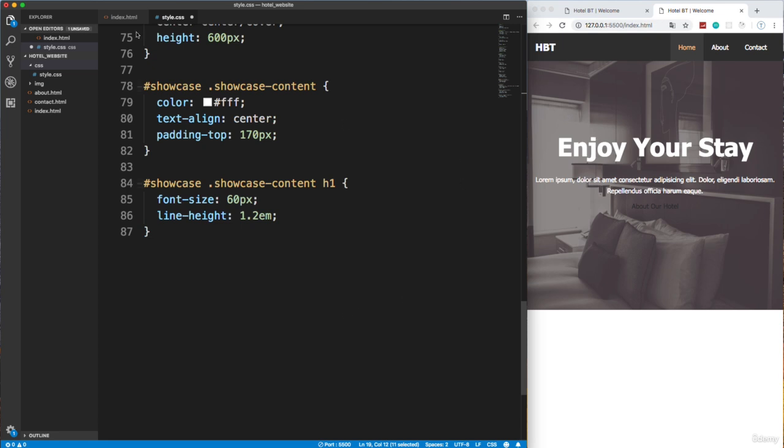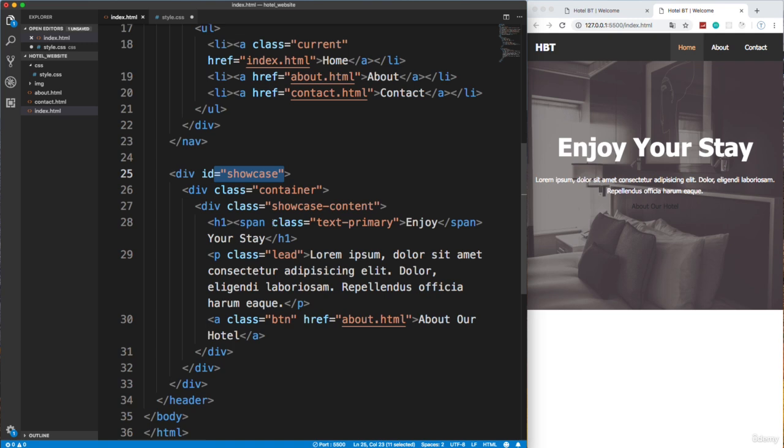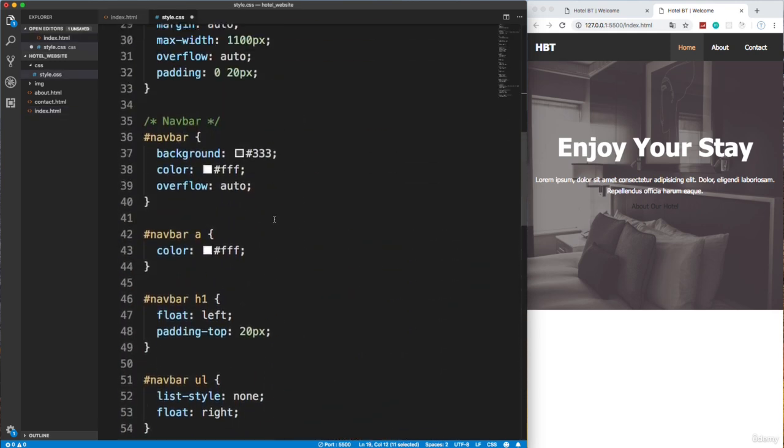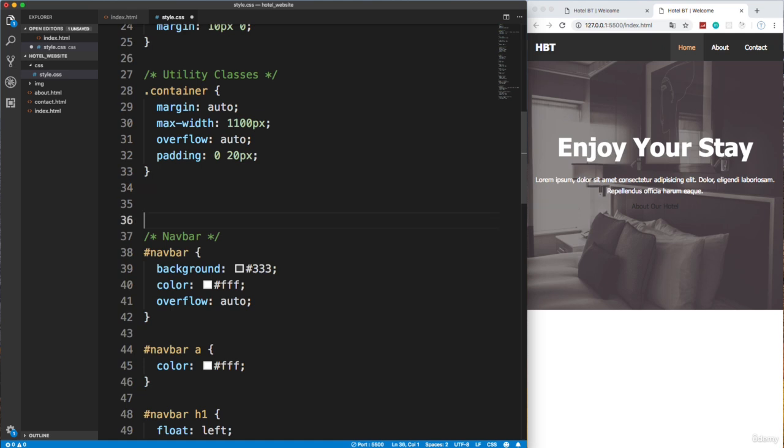Let's add the text-primary class. So remember, we added the class of text-primary. Now we don't want to put H1.text-primary because I want to be able to use this class absolutely anywhere. So it's more of a utility class. I'm going to put that up here, right under container.